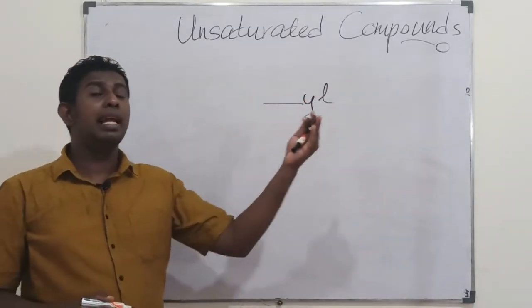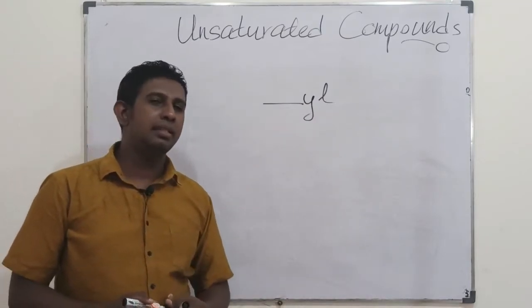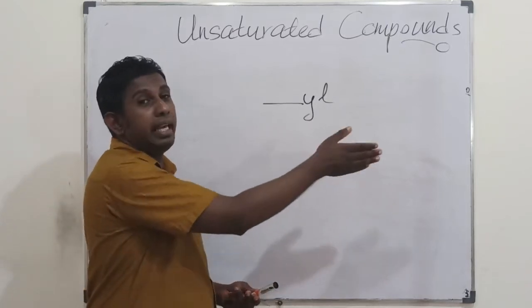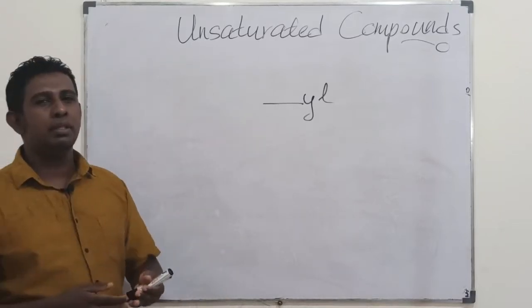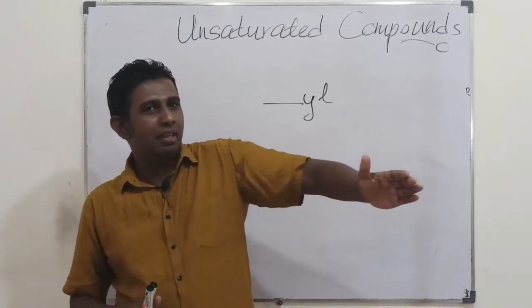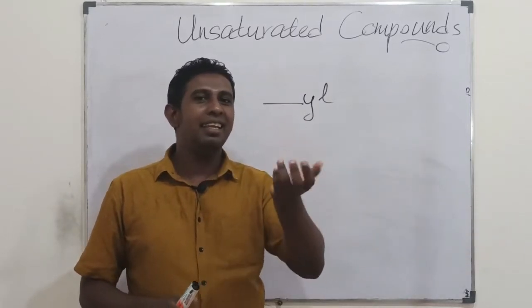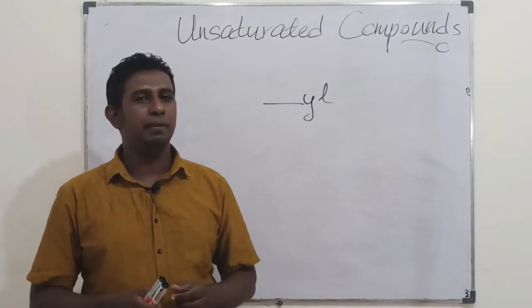When it is one carbon, it is meth in Latin. Eth, prop, but, pent, hex, hept, oct, non, dec. So then your alkyl groups would be methyl, ethyl, propyl, butyl, pentyl, hexyl, heptyl, octyl, nonyl, decyl. Such kind of alkyl groups you would find.